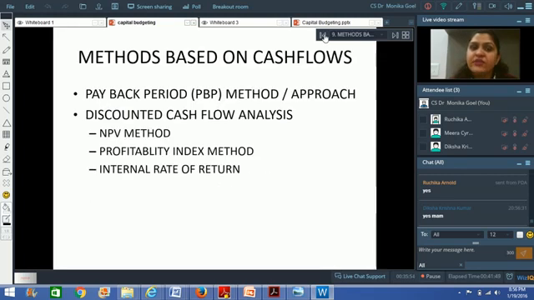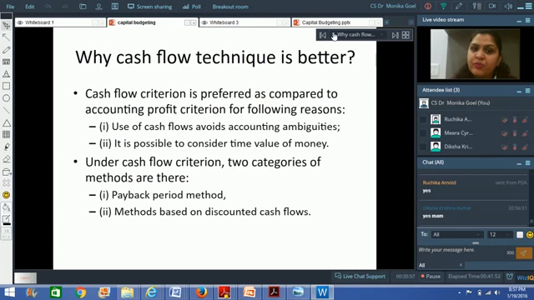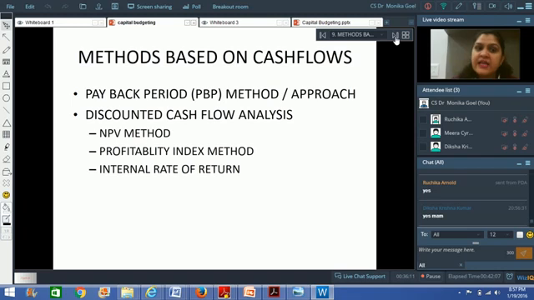I would not be using the accounting profits first of all because I am studying the subject of financial management. I have already said that accounting techniques, accounting profits or accounting calculations are not very reliable because there can be a lot of ambiguities in this, and it does not consider the time value of money.